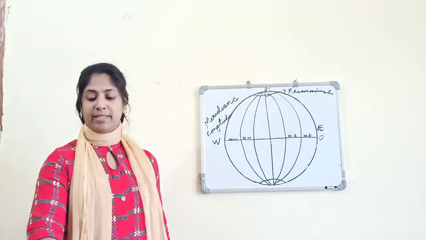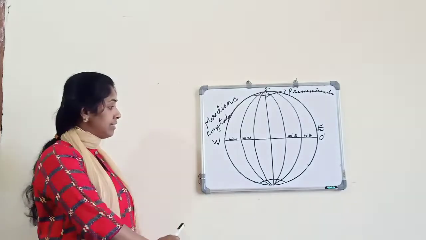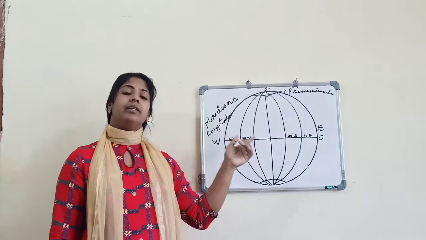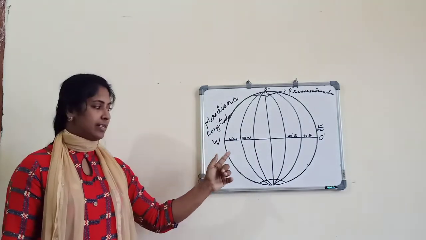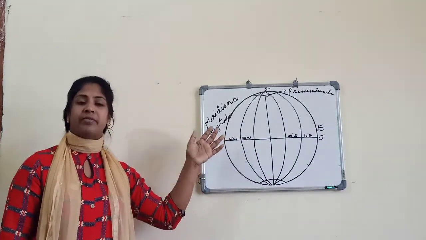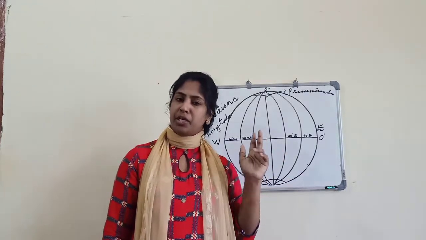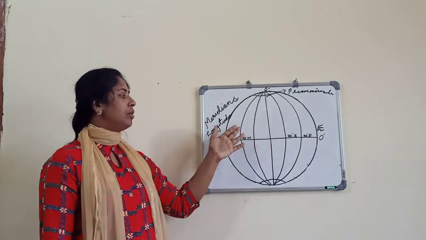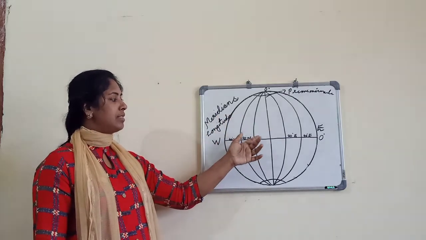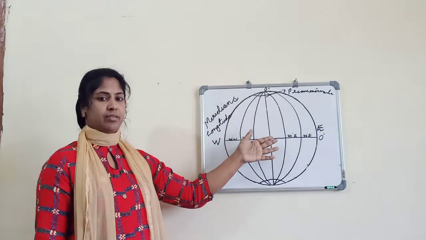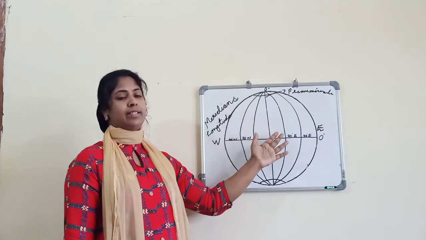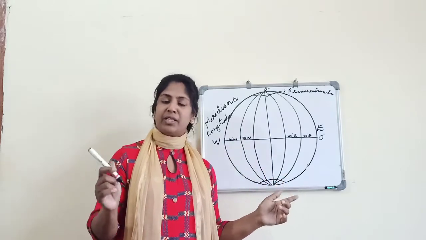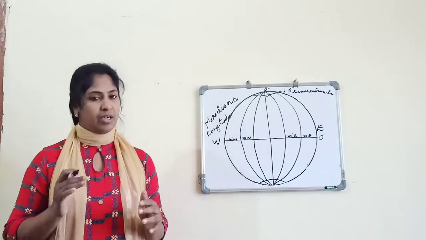And the next one is, unlike latitude, we have seen that the equator is the only great circle. It is the only circle that divides the earth into two equal parts, and all other latitudes are small circles, meaning the radius is decreasing.